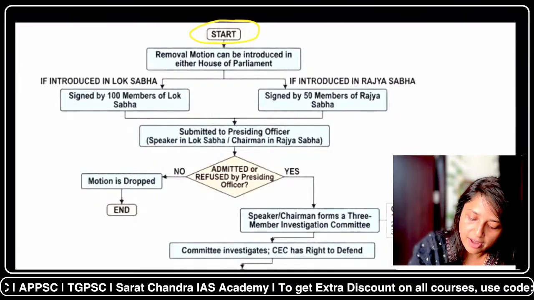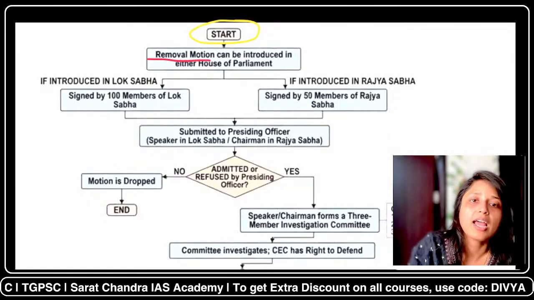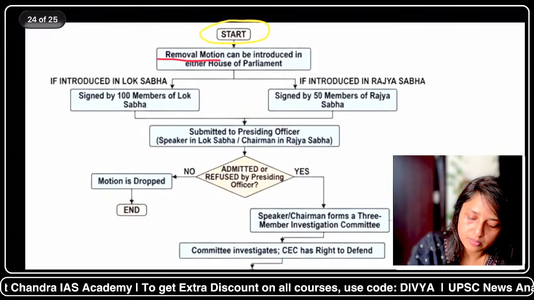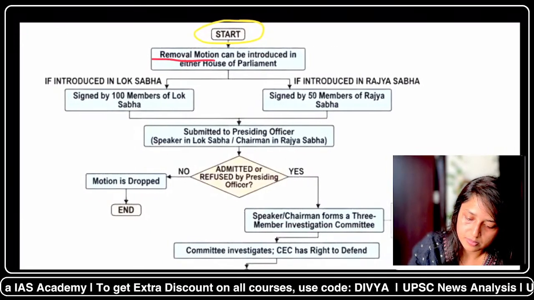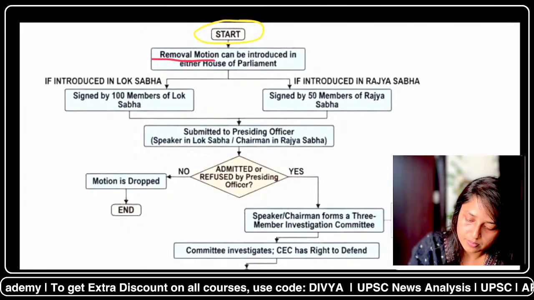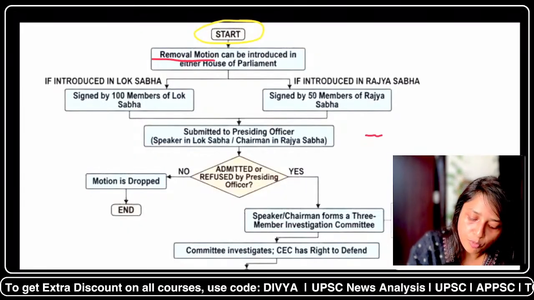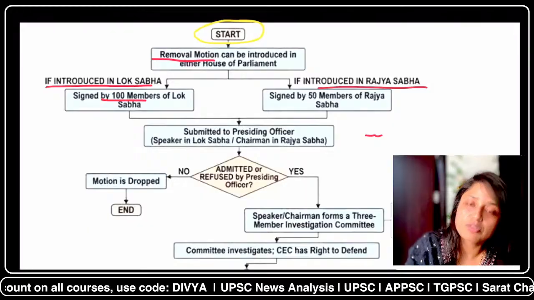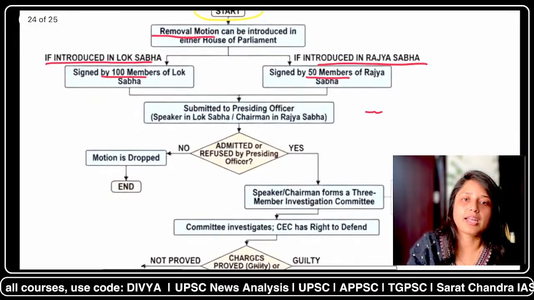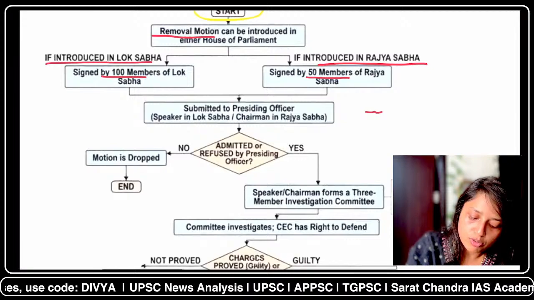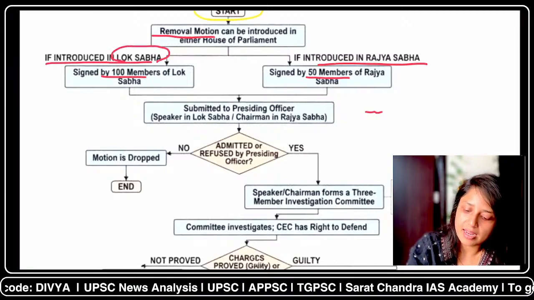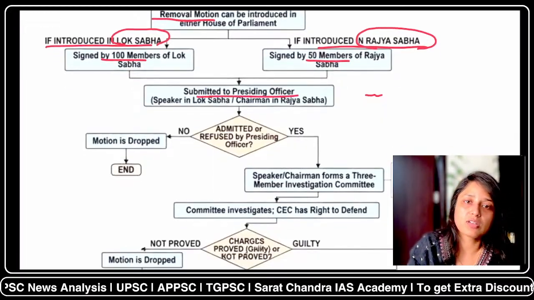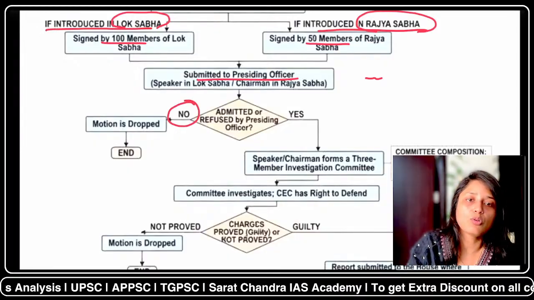Okay. So everything starts with a removal motion, and a removal motion can be introduced in either house of the Parliament. If the motion is introduced in Lok Sabha, then 100 members have to sign. If it is introduced in the Rajya Sabha, then 50 members have to sign. In Lok Sabha, the motion will be presented to the speaker. In Rajya Sabha, the motion will be presented to the chairperson.